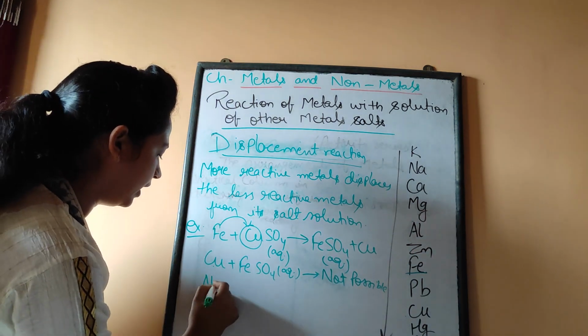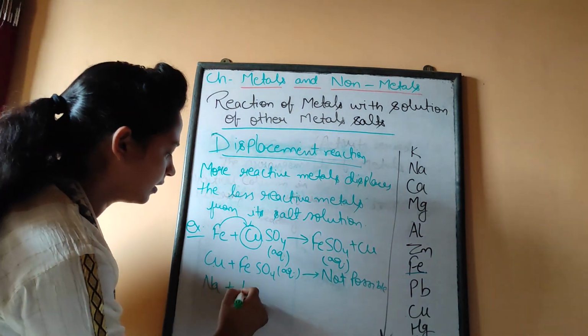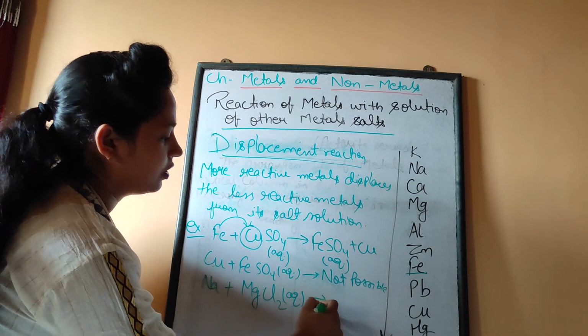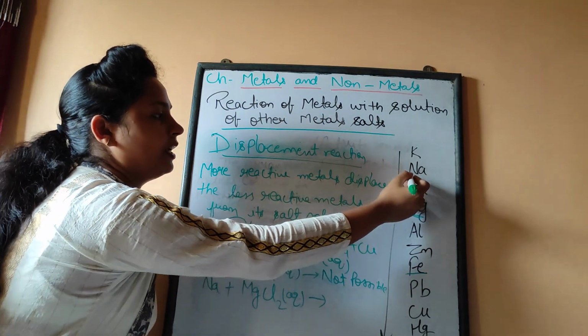Now, we can write several more examples. If we are having Na plus MgCl2 aqueous. So here you can see magnesium, here sodium.